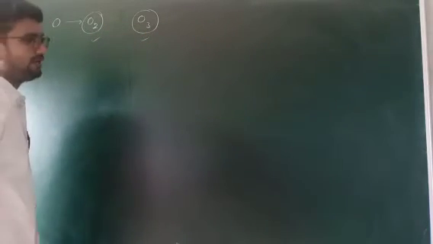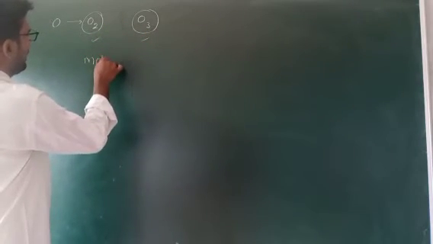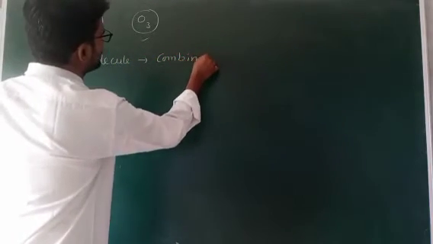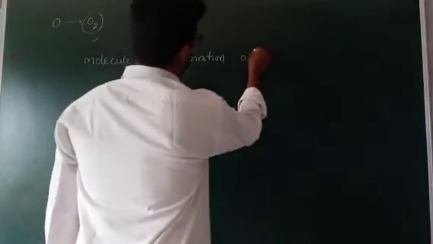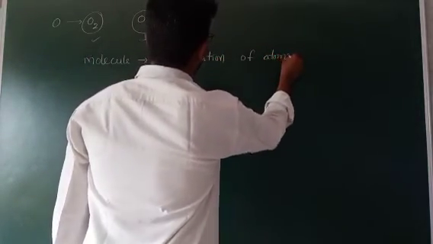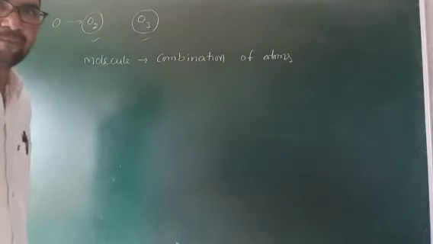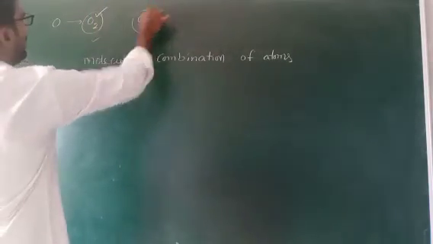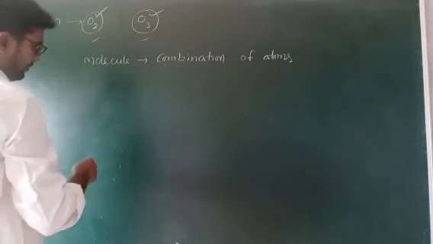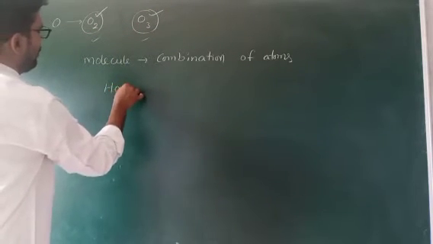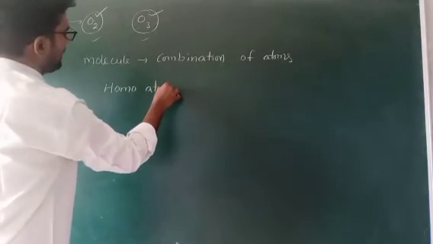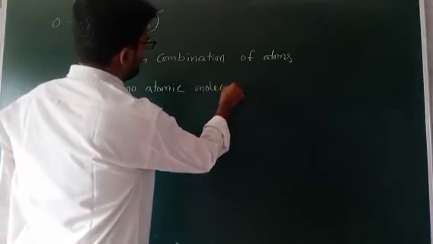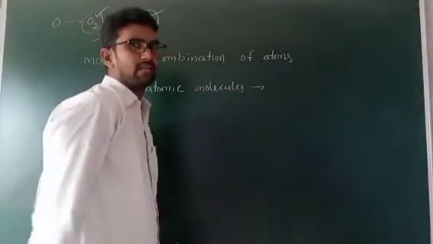What is a molecule? Molecule means combination of atoms. Combination of atoms gives molecules. Okay, now this is a molecule. But these are all homoatomic molecules. Homo means the same type of atoms are present. Homoatomic molecules: homo means only one type of atoms are present.